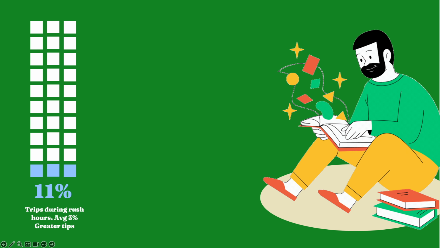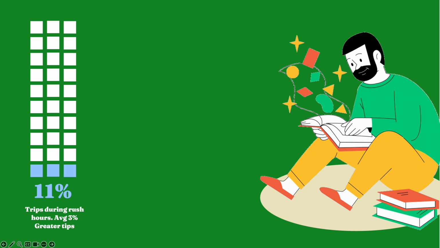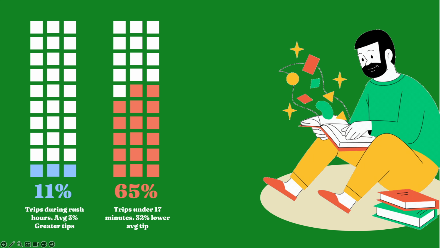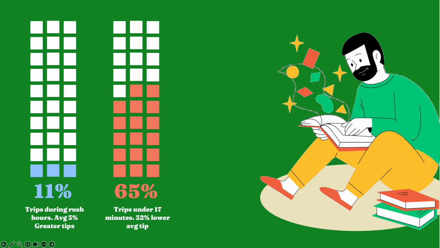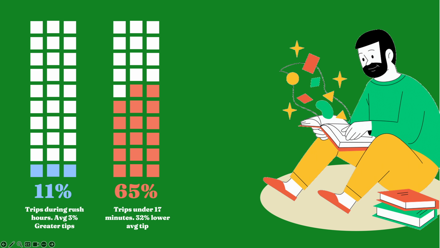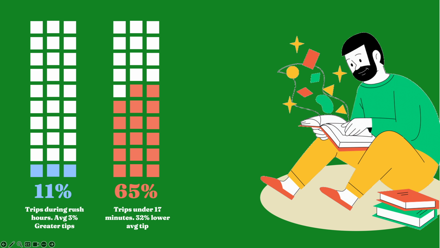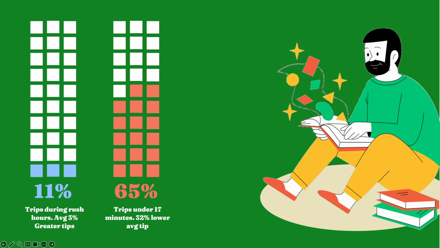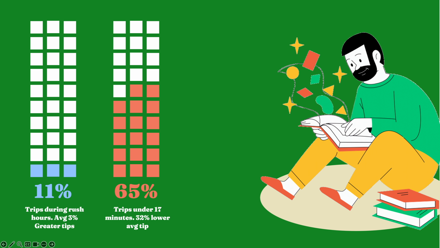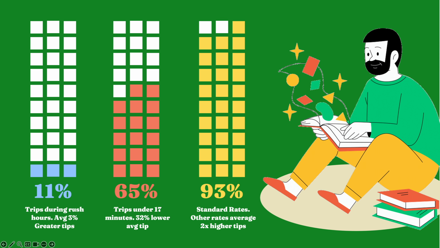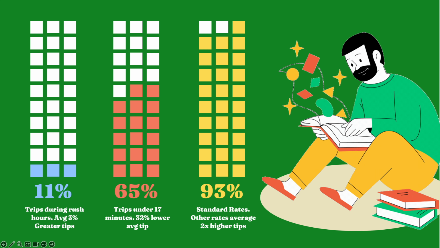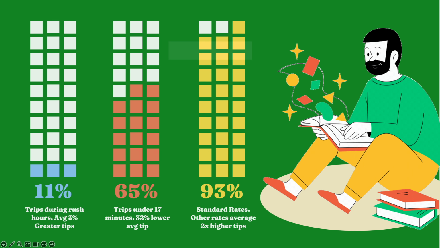We found evidence mean tip amount during rush hours was different than that of others, with an estimated 3% greater tip during rush hours. The mean trip duration was about 17 minutes and encompasses 65% of taxi rides. Naturally, rides below the average time have 32% lower average tip amount than the average tip for taxi rides greater than 17 minutes. This tells us New York City yellow cab riders may derive tip amounts by percentage of the total amount. Our dataset mostly focuses on standard trip rates, which biases our models slightly due to the confounding variables with cash and FlexFare tip amounts we discussed earlier.